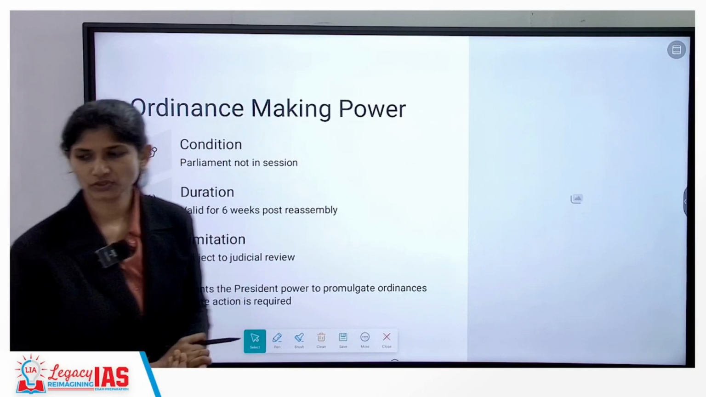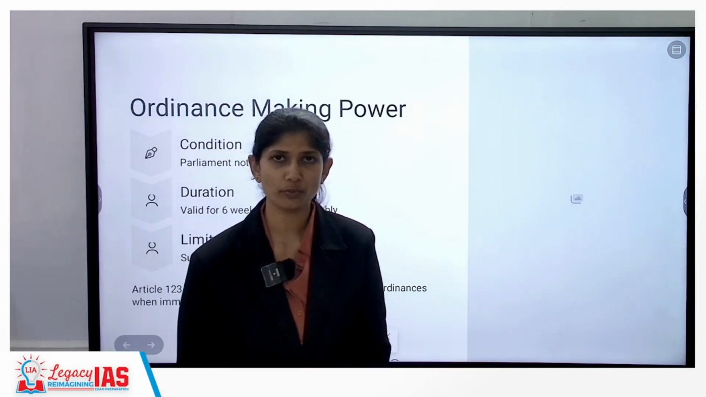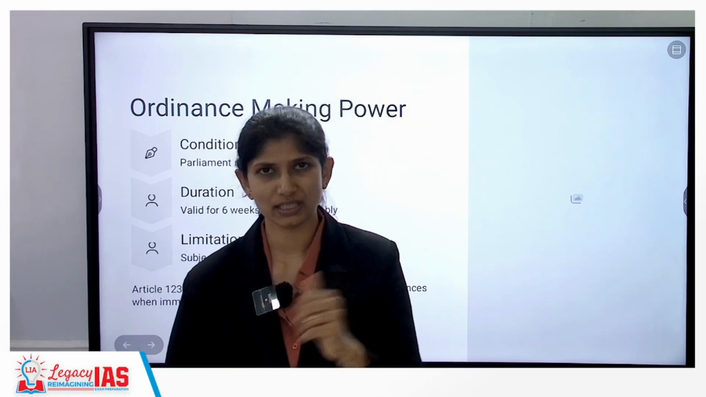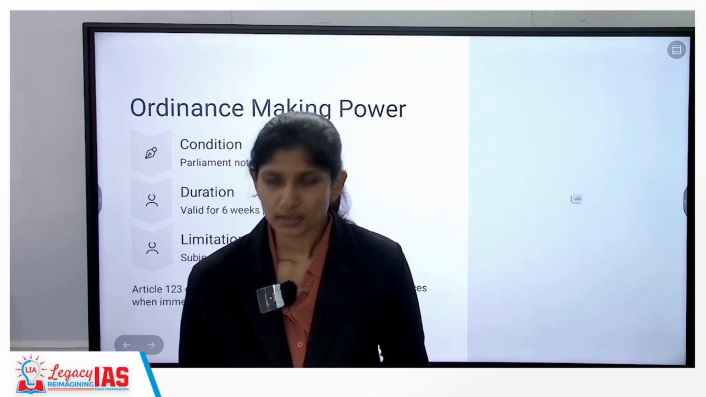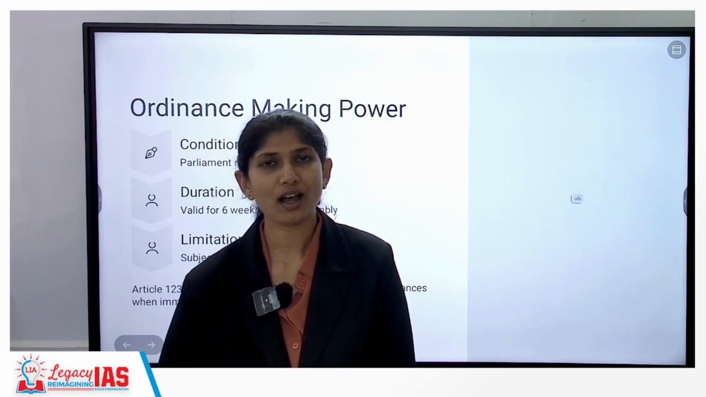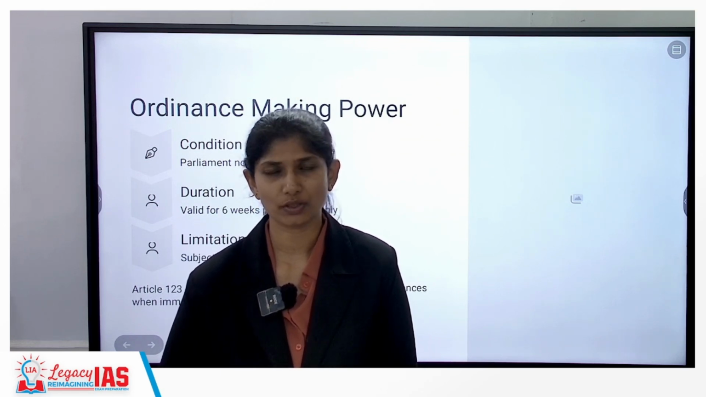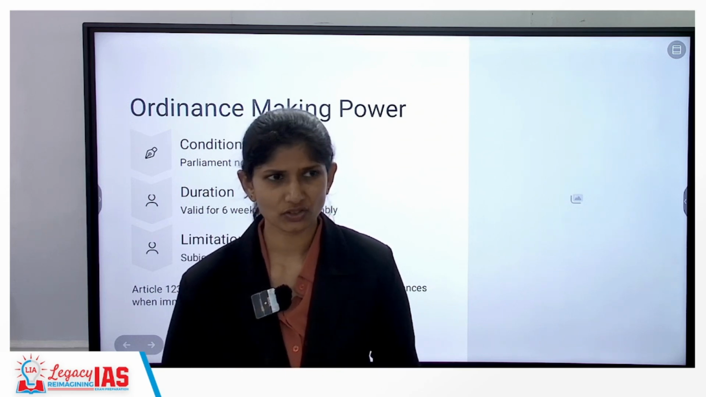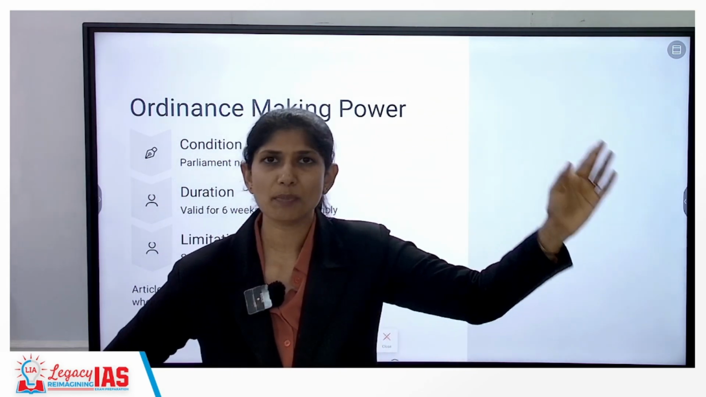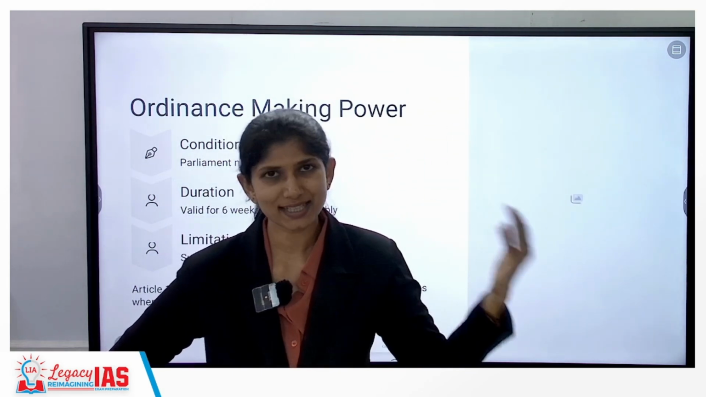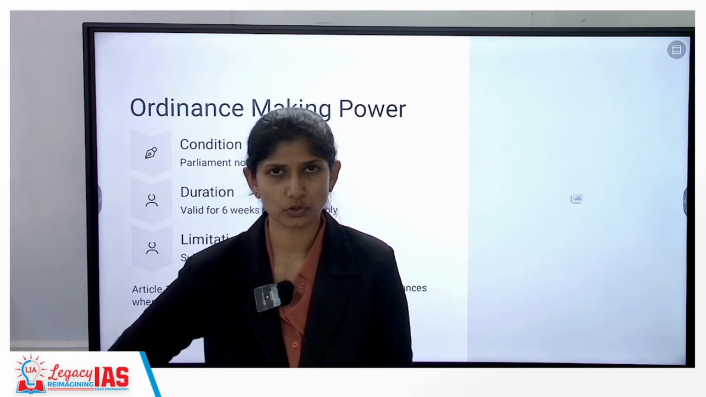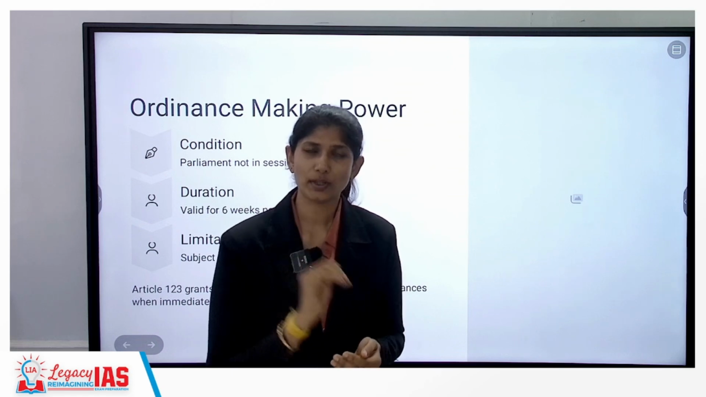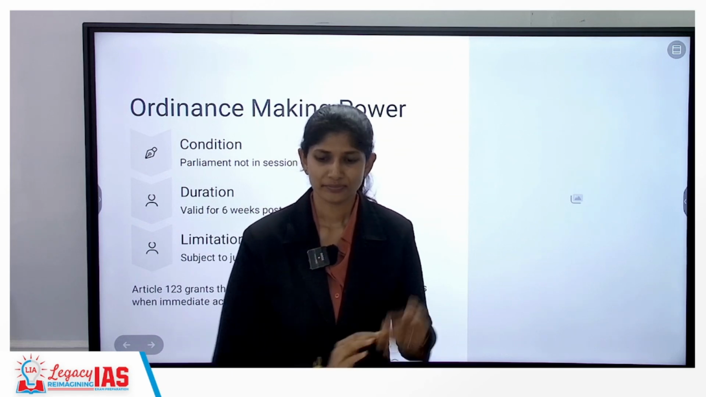Now let's see the ordinance making powers of the President. See, ordinance means, understand it more like a temporary law. This year 2025 prelims, a question was asked about the ordinance making power, which said that an ordinance cannot abridge fundamental rights. Assume it like this: whatever powers Parliament has with respect to law making, the same thing the President's ordinance also has. An ordinance can be issued only by the President on the aid and advice of the Council of Ministers.